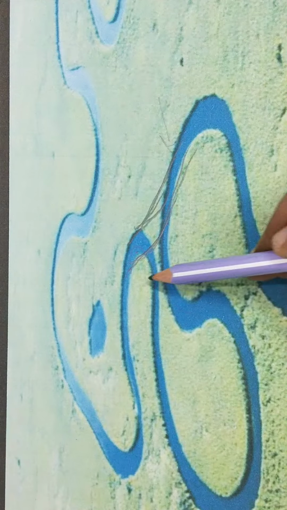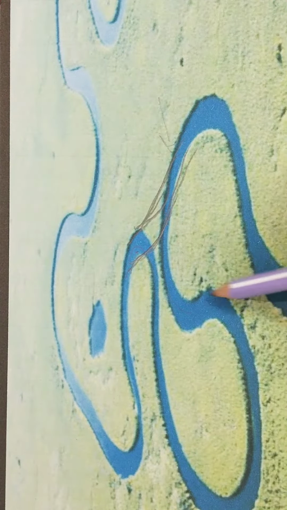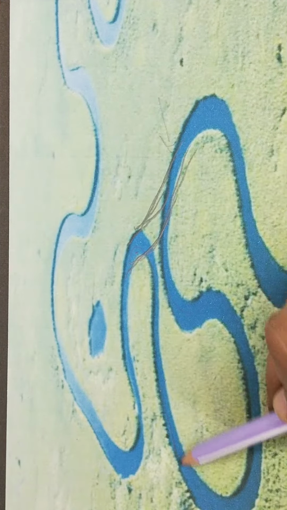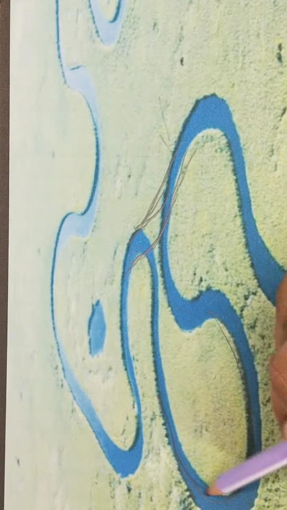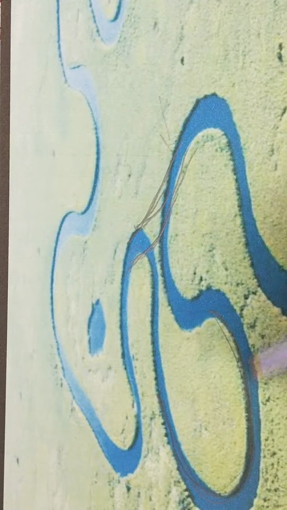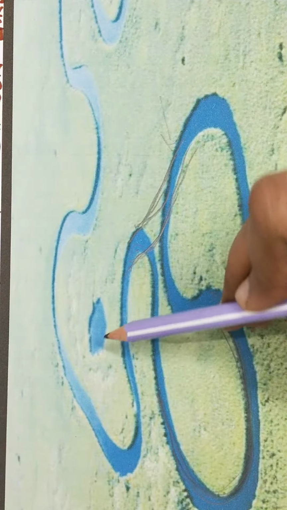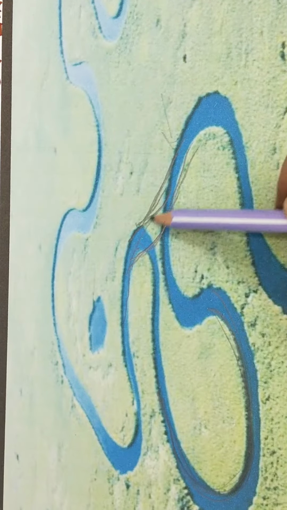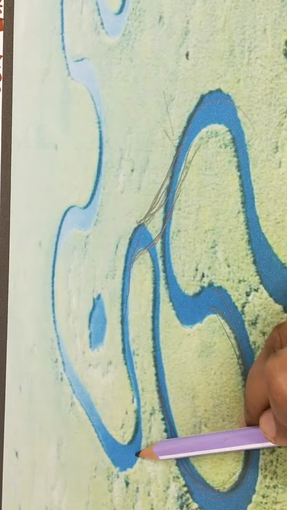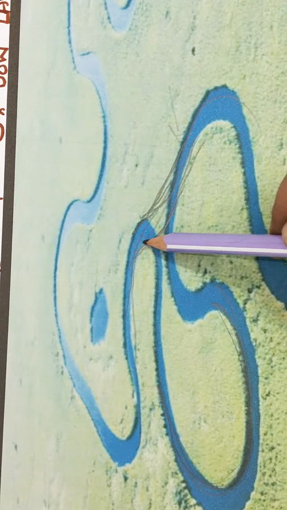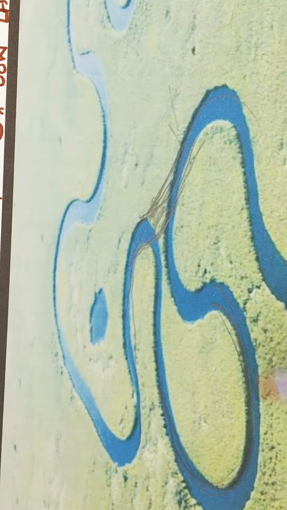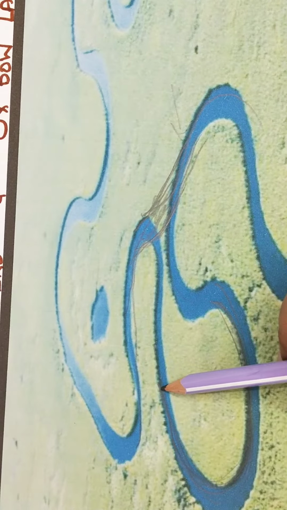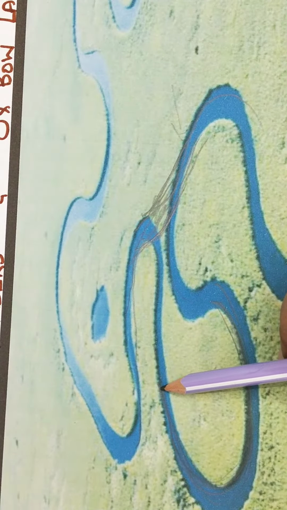So this part of the bend will be cut off from the main channel, and this part will form an oxbow lake. You can see an oxbow lake here also. When the river starts flowing straight through this channel, this part will be cut off and will form an oxbow lake.